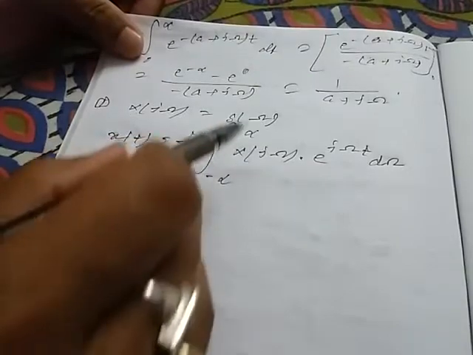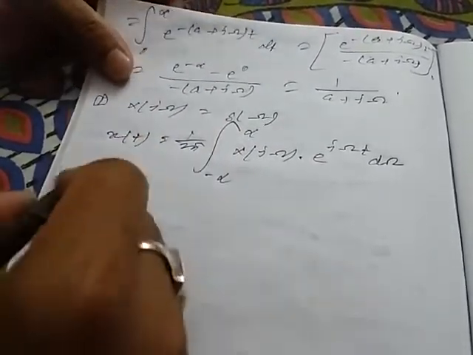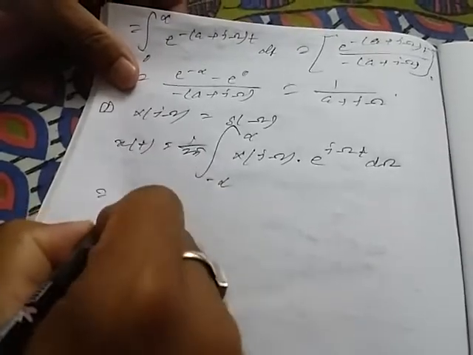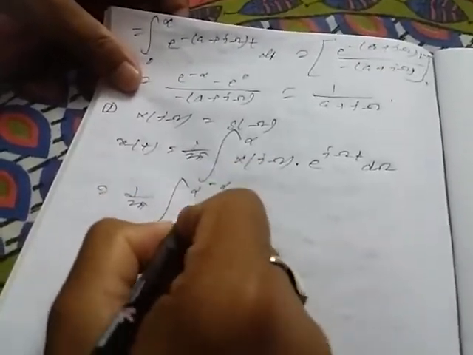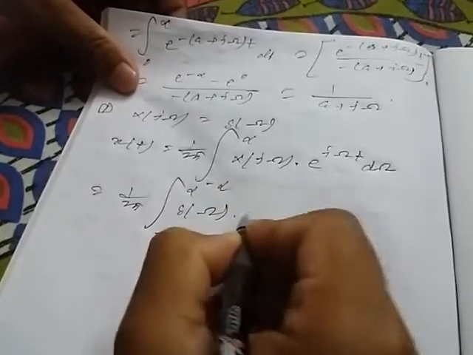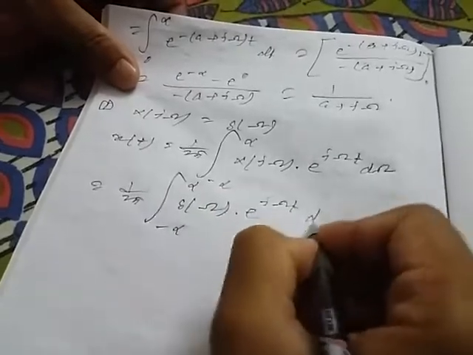In this range, only when omega equals 0 does delta omega have the value of 1, otherwise 0. So 1 by 2 pi integration over minus infinity to infinity of delta omega into e to the power j omega t d omega.